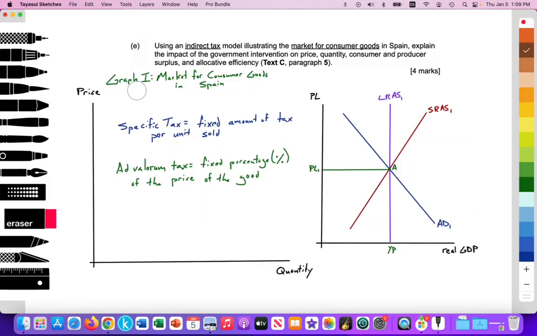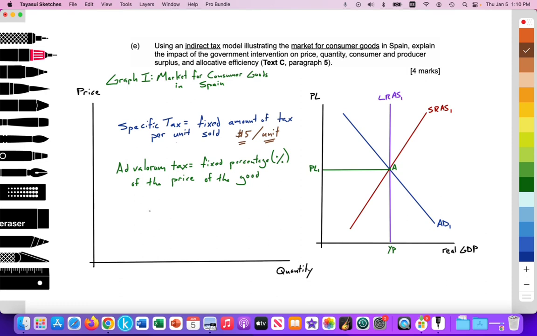So here we have the question, graph the market for consumer goods in Spain, measuring price on the y-axis and quantity on the x-axis. Keep in mind that there's two different types of taxes that we're responsible to know in the IB. Specific tax, which is a fixed amount of tax per unit sold. So if the tax was, let's say, $5, it would be $5 for each unit. Regardless of the quantity of units, the tax is always $5 per unit. So that would cause the supply curve to shift up in parallel by the value of that fixed tax.